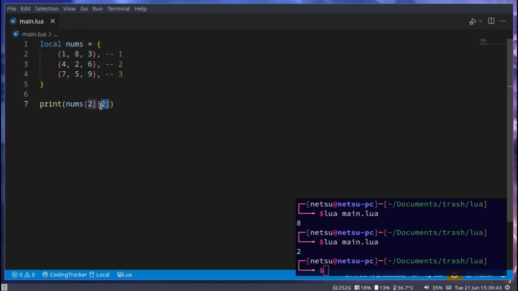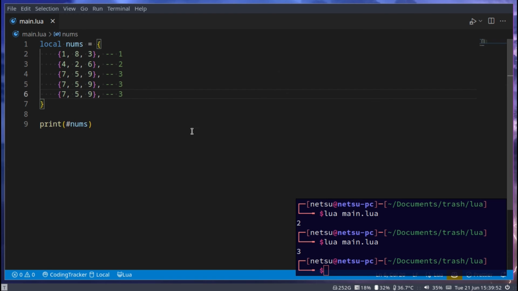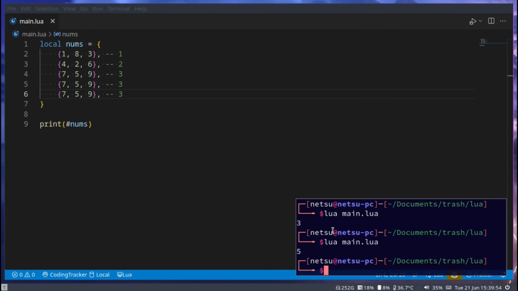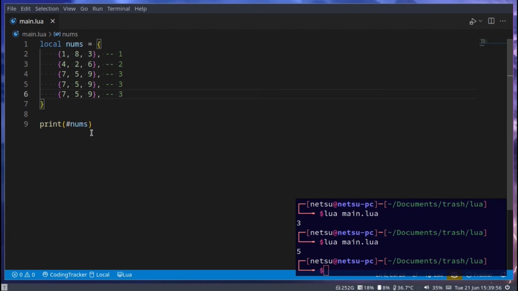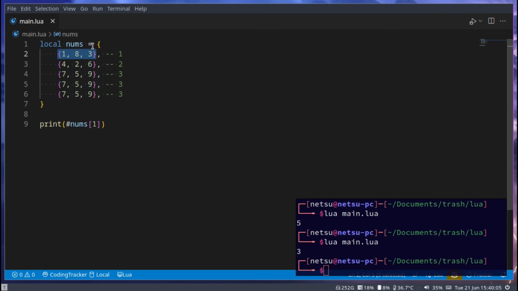If you were to pass in something like hashtag nums, you'll get the amount of tables in this first table. So if I were to copy this a few times, we'll get 5. But if you specify an index here, for example 1, you'll get the length of the items here, 3. So this is 3, this is 5. We can add more here, so now it will have a different length.